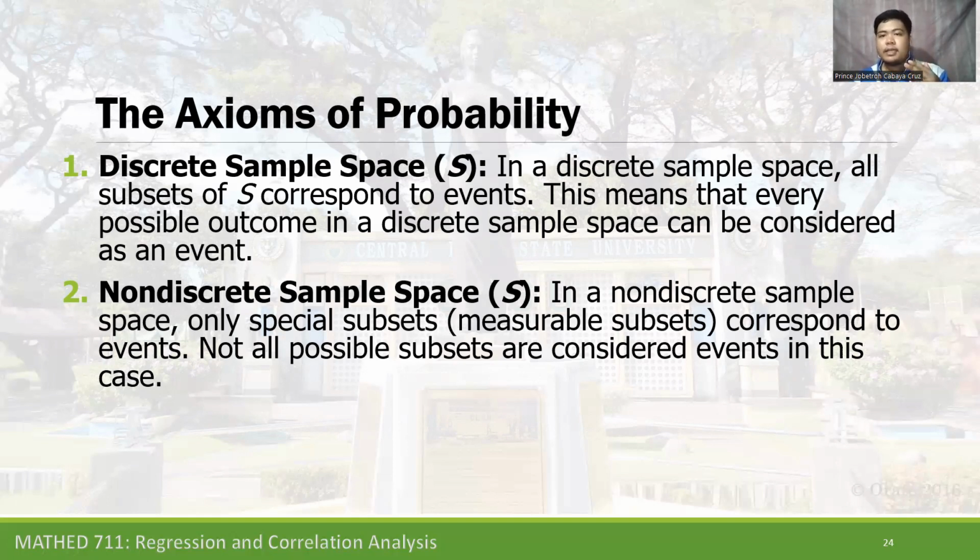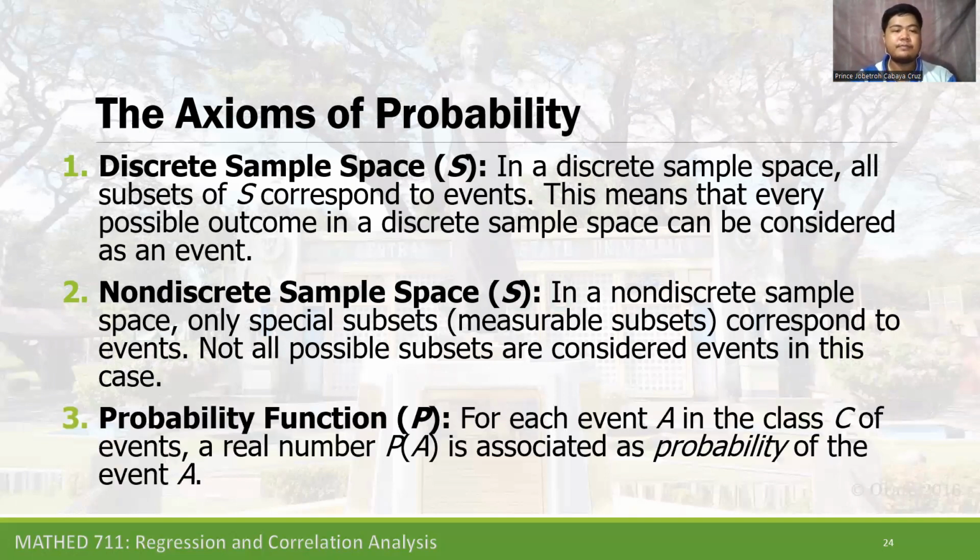Discrete sample space, again, is countable. The results are countable, and non-discrete sample space is non-countable. It is continuous. Okay. So the first one is discrete and continuous. We can search that online: what is the difference of discrete and continuous? When we say continuous, it is non-countable or uncountable.